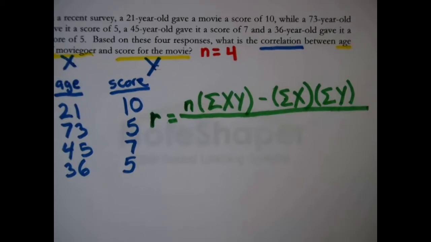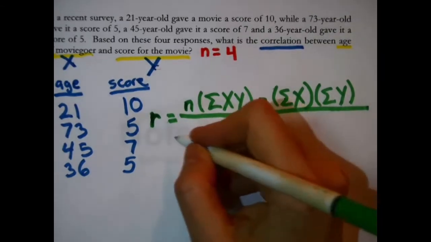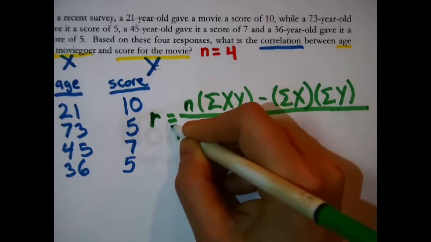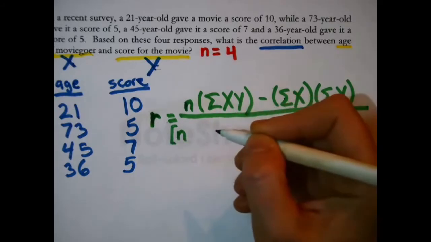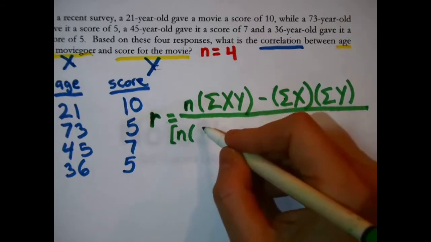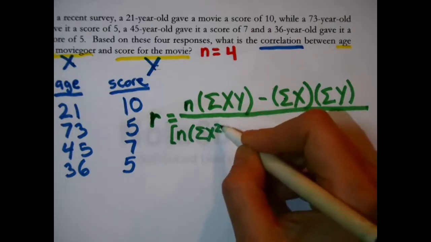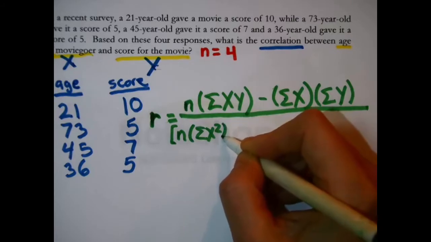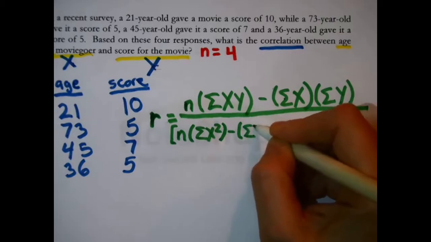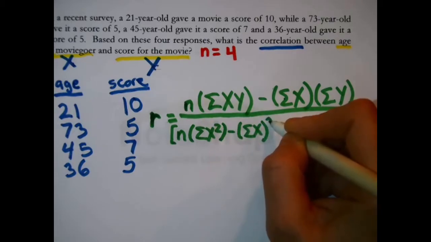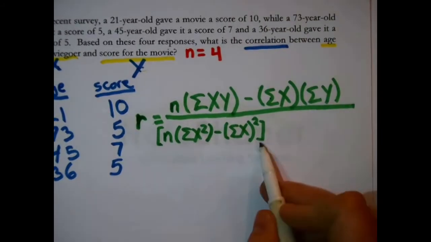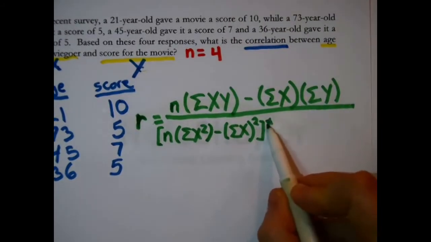So, I'm going to need to write carefully and compactly in the denominator, that same n, except wait a minute, let me put a little bracket here so we stay organized. In the denominator, n times the sum of x squareds, meaning you square your x's and then you add them up, minus the sum of x, you add up the x's and then you square them, and wait, close brackets, because that's a chore right there that has to be completed.